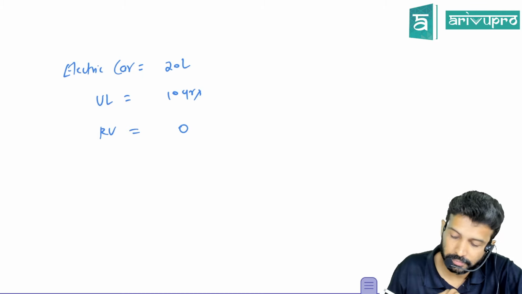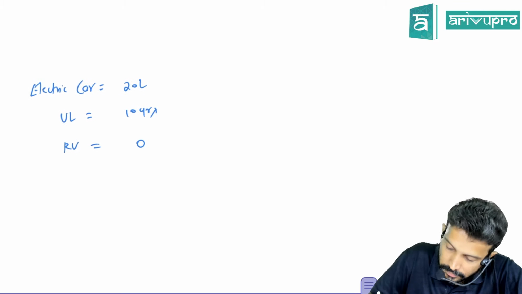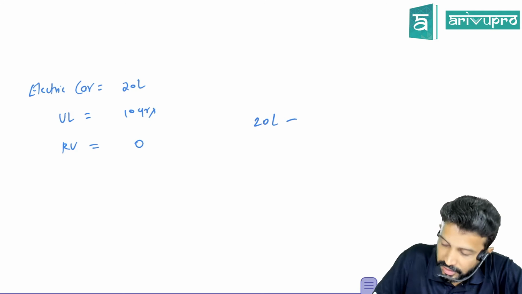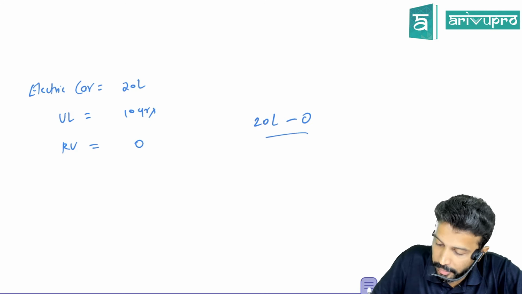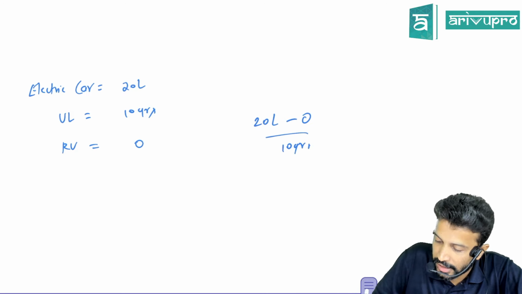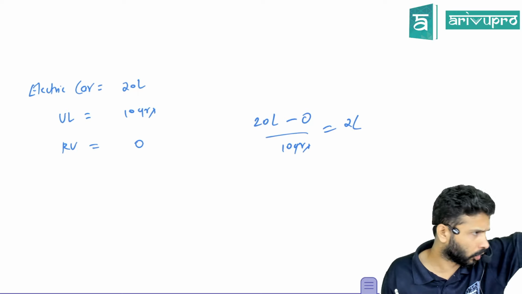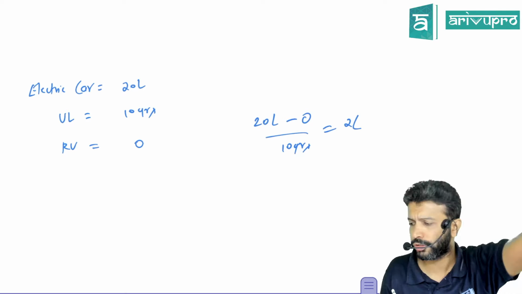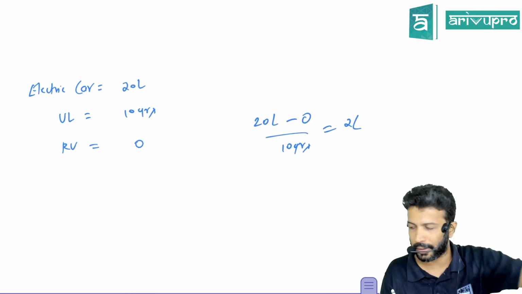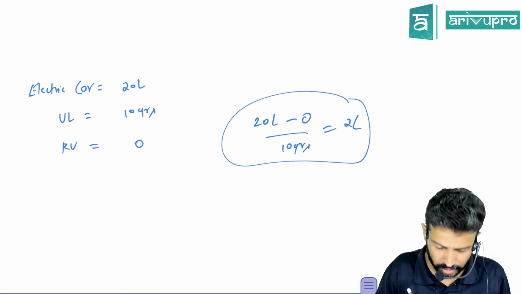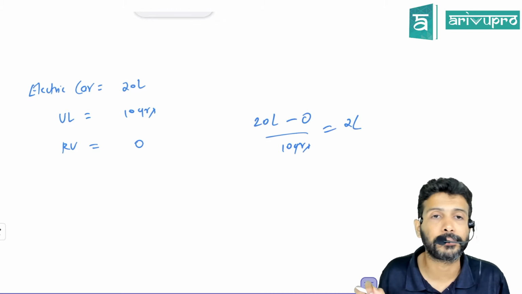How much, sir? How did you calculate? 20 lakh minus salvage value, which is 0, divided by useful life, which is 10 years. So this becomes 2 lakh. That's how you've done it in your golden days. Depreciation also is a concept. It will get covered, but hang on. All this we have done. Yes, this is pretty straightforward for us.